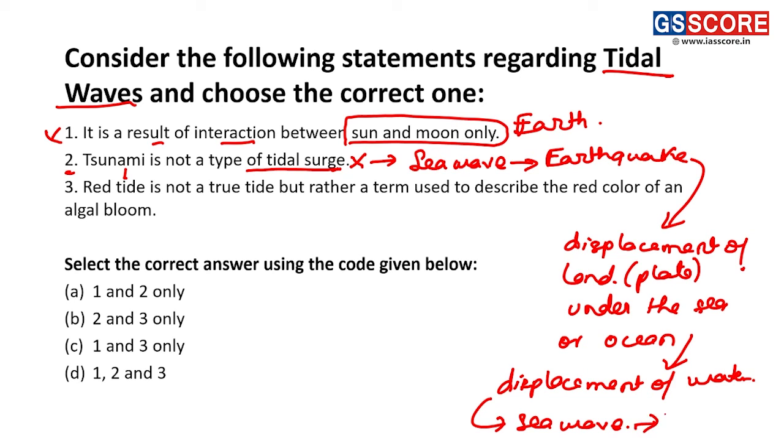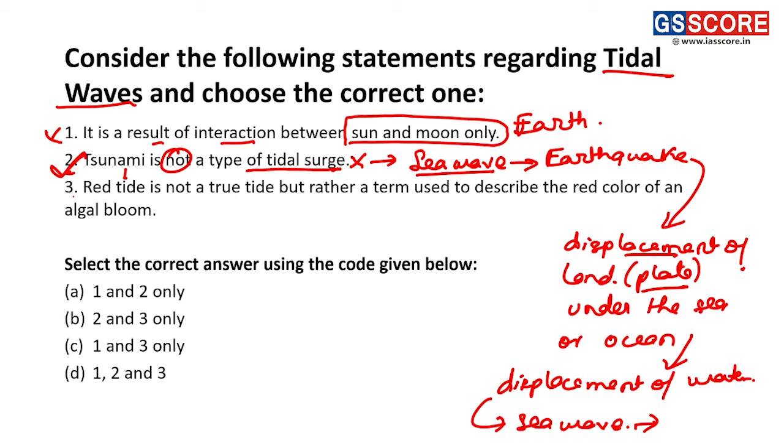Thus, a tsunami is a massive wave which has been formed because of the force developed by the displacement of the plate beneath the ocean floor. Thus, statement 2 we can see is a correct statement, because it is a kind of sea wave.